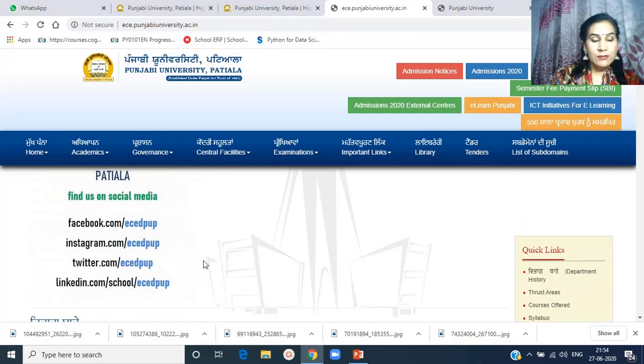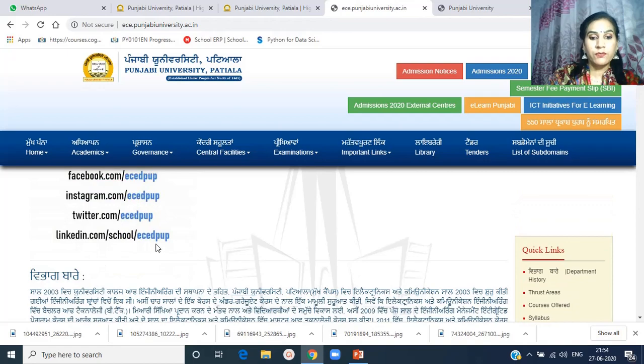These are the links by which the students and parents can reach the department through social media. The department has the Facebook page ECEDPUP. It has a page on Instagram, Twitter, LinkedIn. So you can approach the department. You can see the activities of the department through these links also.